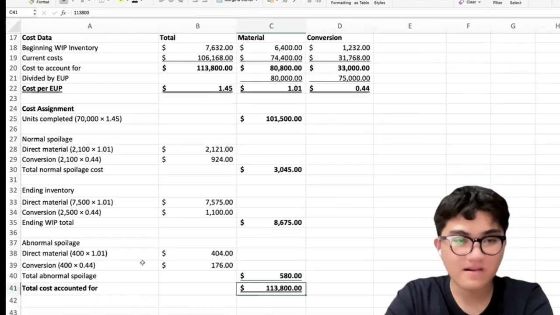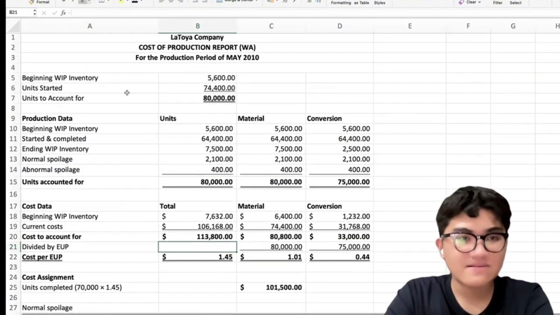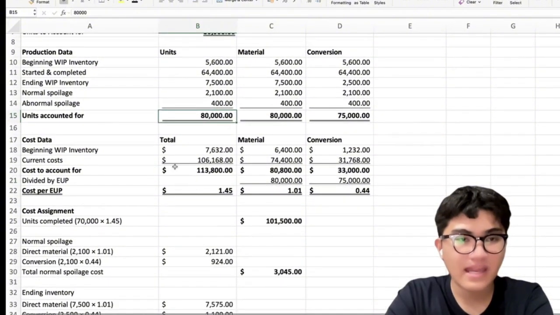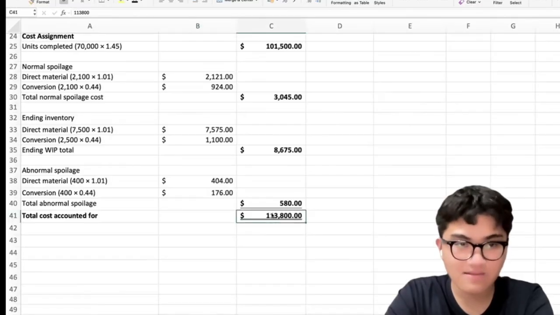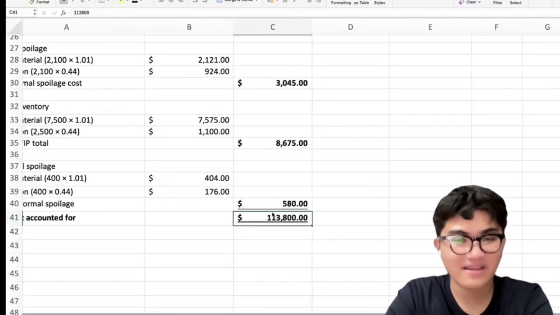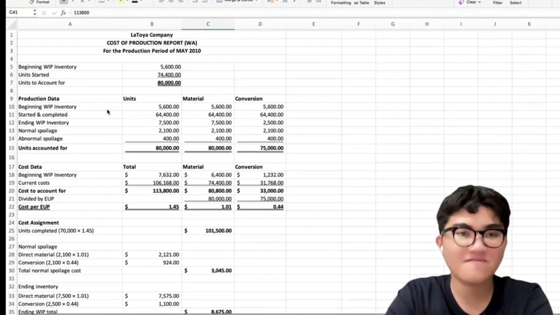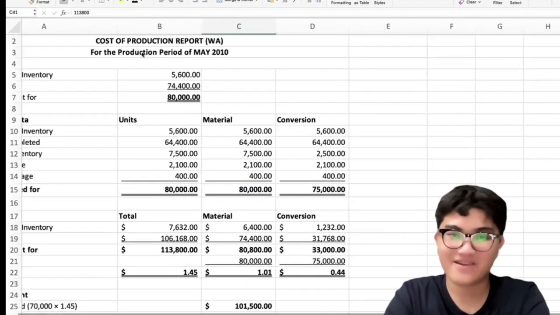Okay? Total cost accounted for is also balanced with cost to account for. So, units to account for is balanced with units accounted for, and our cost to account for is also balanced with total cost accounted for. Okay? So that's it for Latoya Company's cost of production report for the weighted average method.